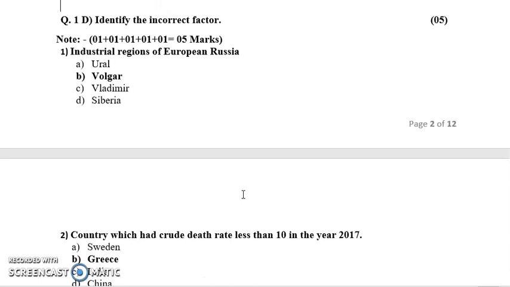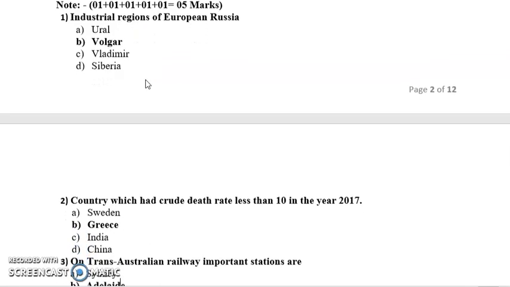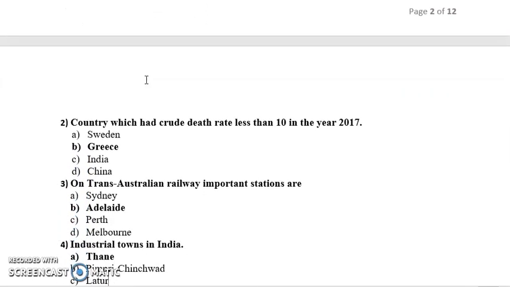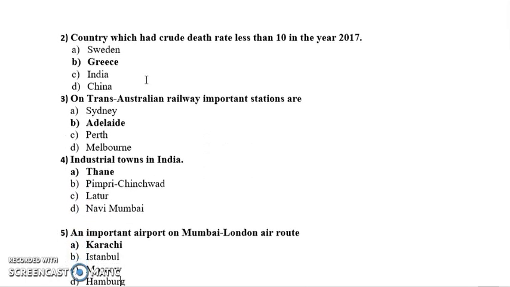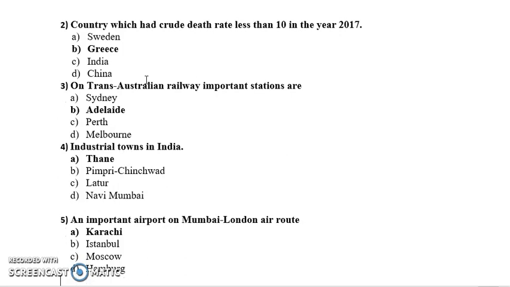Next question is question number 1D. You just have to find the odd man out, that is the incorrect factor. Industrial regions of Europe and Russia: we all know Ural, Volga, Vladimir and Siberia. Out of this, option B, Volga, is the odd man out. Next, the country which had a crude death rate less than 10 in the year 2017. The right answer here is Greece.